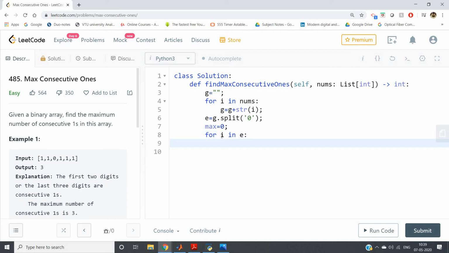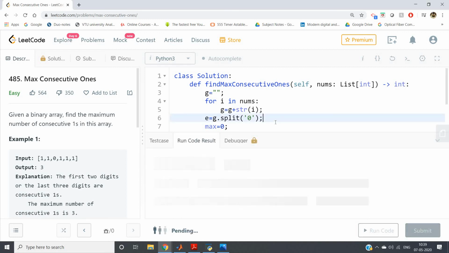We will check if max is less than len of i. If this condition is satisfied, we will update it: max equals len of i. Using this we can get the maximum length of the element present in the list. So return max, and that will be our output, which is the maximum number of consecutive ones.